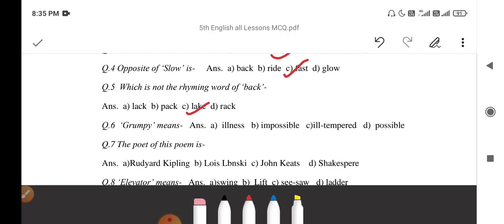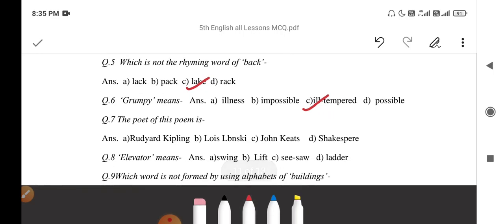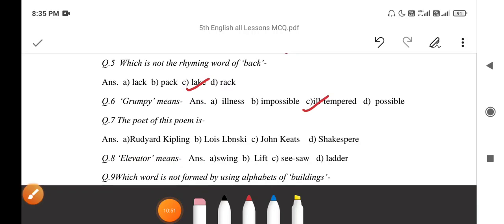Next question. Grumpy means ill-tempered. Ill-tempered means those people who get angry in a few seconds. Then the poet of this poem is Lois Lenski.